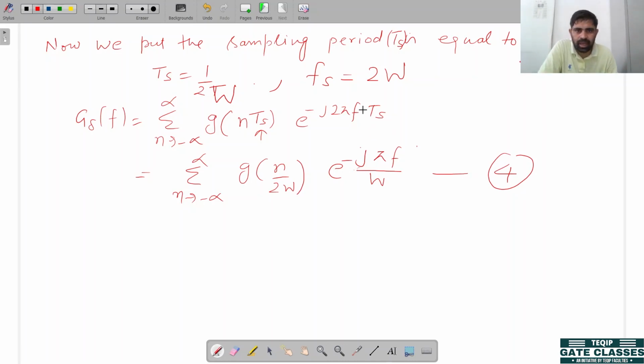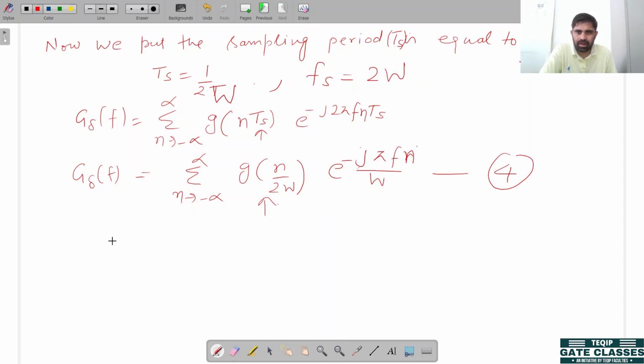Sorry, n is missing. n is any integer value; n can take all integer values. Now we obtain the discrete time Fourier transform equation in terms of the sequence of samples.